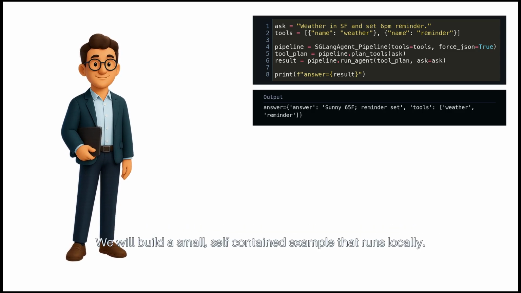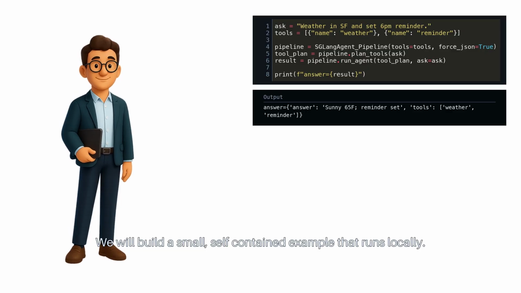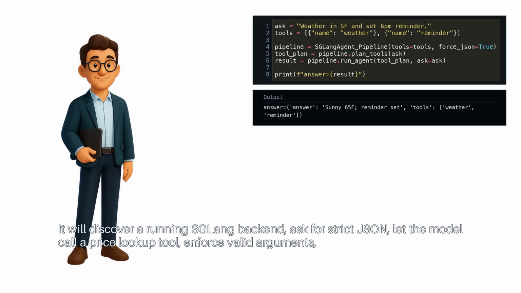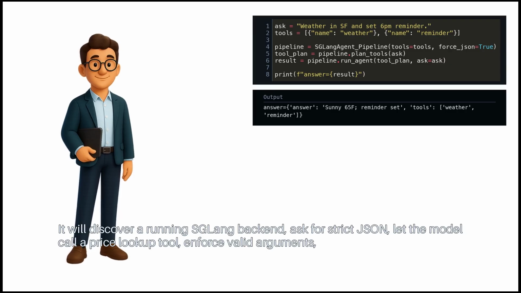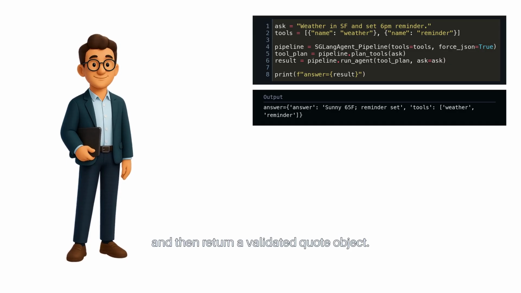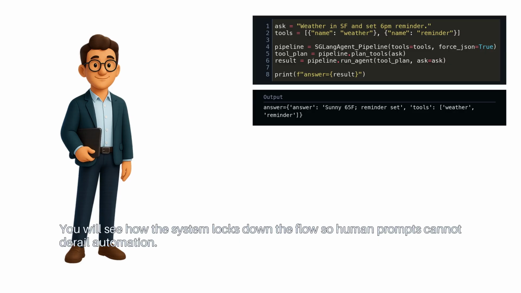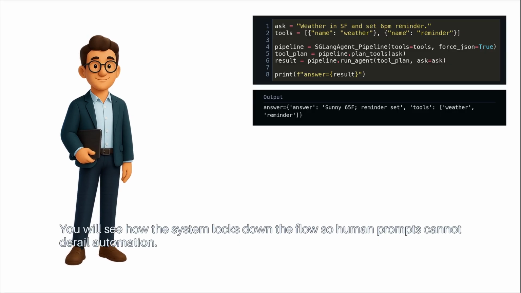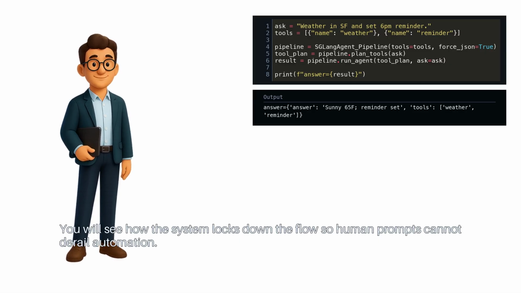We will build a small, self-contained example that runs locally. It will discover a running SGLang backend, ask for strict JSON, let the model call a price lookup tool, enforce valid arguments, and then return a validated quote object. You will see how the system locks down the flow so human prompts cannot derail automation.